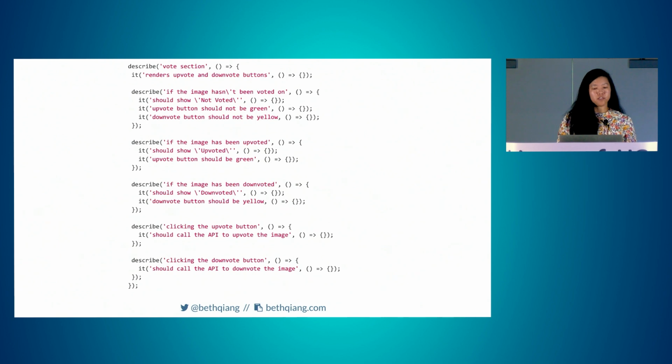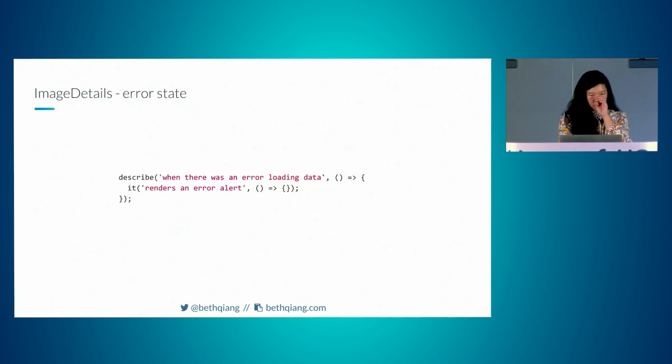Clicking the upvote button, it should call the API to upvote the image. And clicking the downvote button, it should call the API to downvote the image. Same as the list component, our error state just renders an error alert.